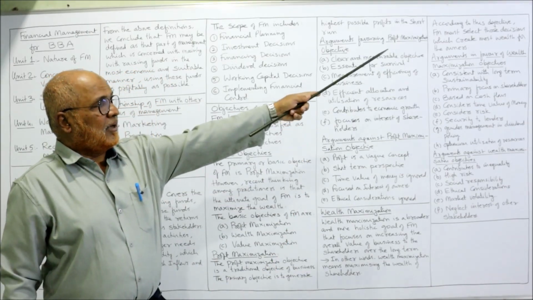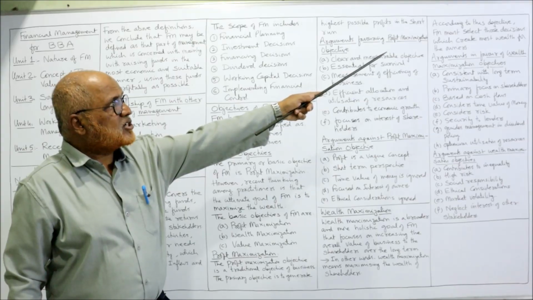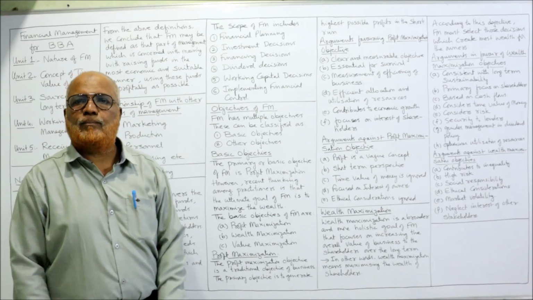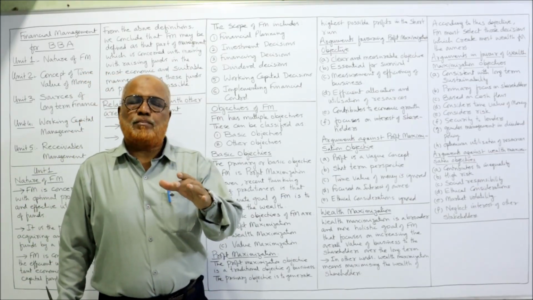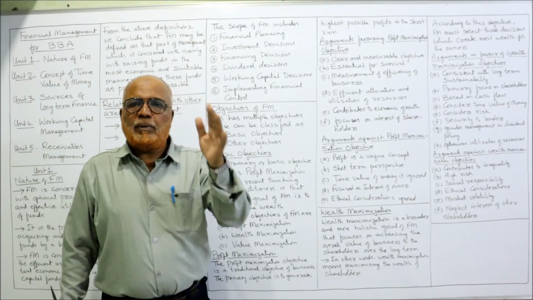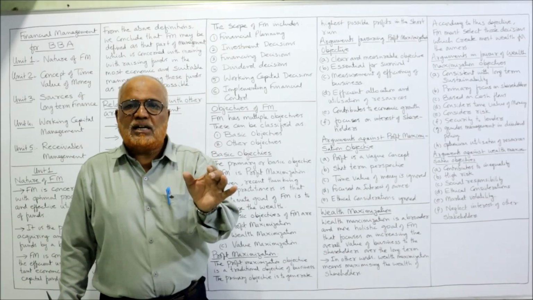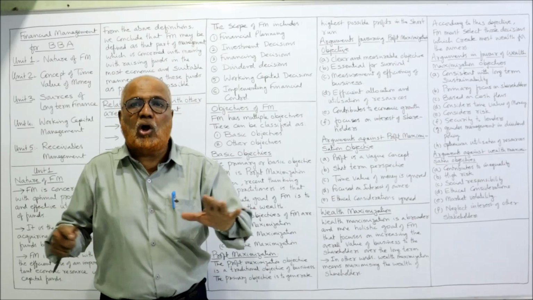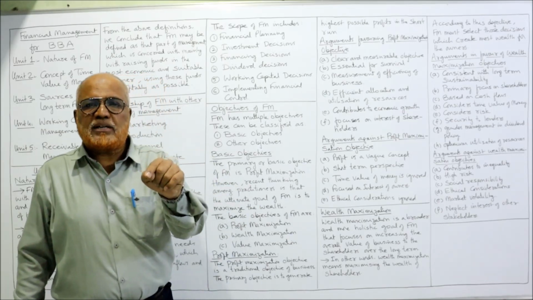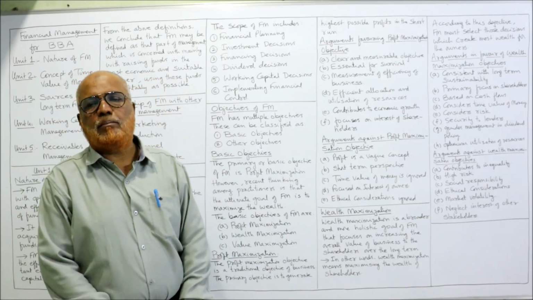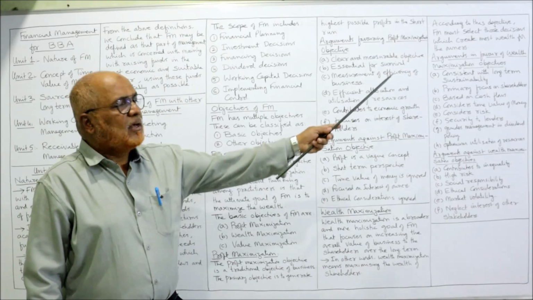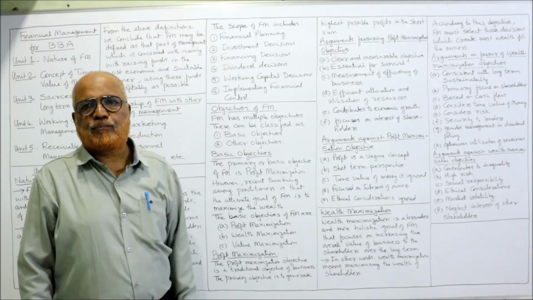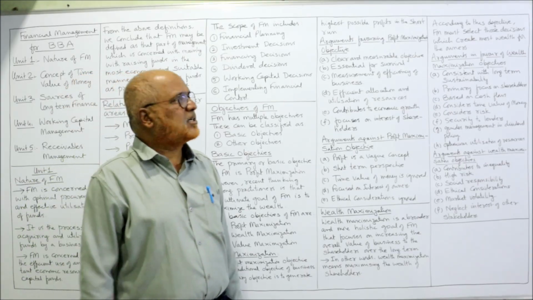And according to this objective, financial management must select those decisions which create the most wealth for the owners. Whatever decisions the finance manager takes, he should keep in mind whether this decision will increase the wealth of the shareholders or not in the long run. From that perspective, decisions should be taken by the finance manager. Then again, arguments in favor and against the wealth maximization objective.